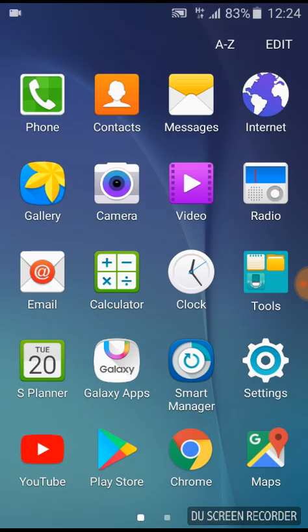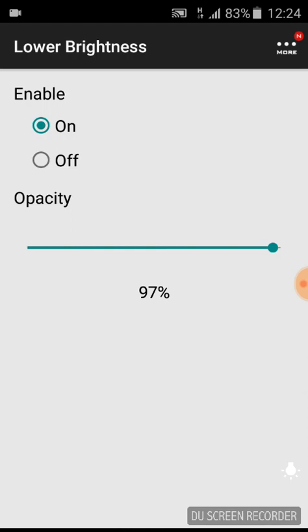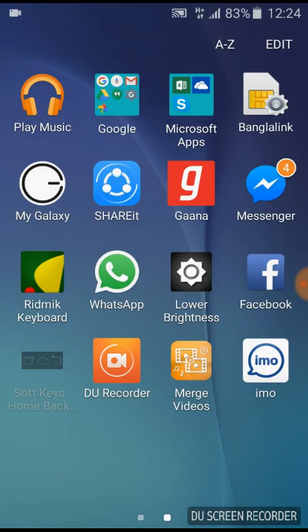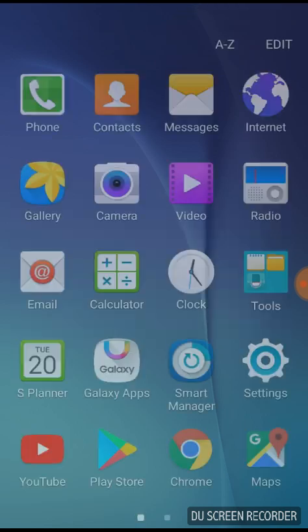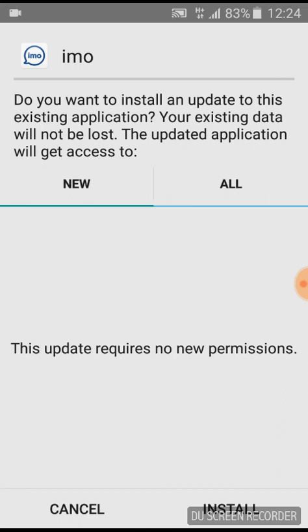Let me just show you one more thing. If I turn on any of these, like low brightness or soft key, these things always run in background. So I'm going to start this application, low brightness. Okay, it's running now. So if I go back where I was, my file manager, and try to install this application again, it will not work.